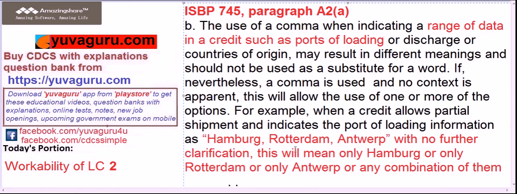Example, if it's written Hamburg, Rotterdam, Antwerp with no further clarification, then it can mean either Hamburg or Rotterdam or Antwerp, or a combination of any of them, because in many countries the places are named by one or another name. So the issuing bank gets confused because it doesn't know all the countries, all the ports. So there should be clarity whenever any range of data is used.